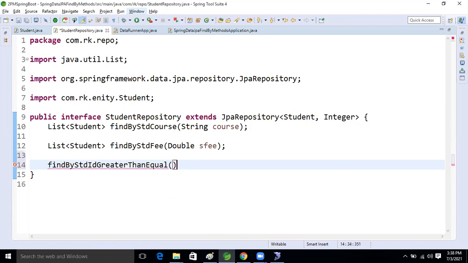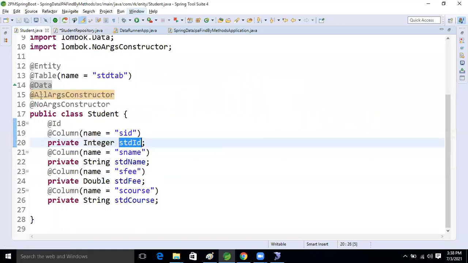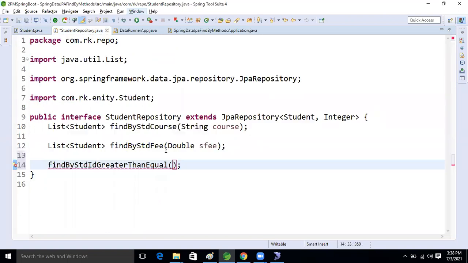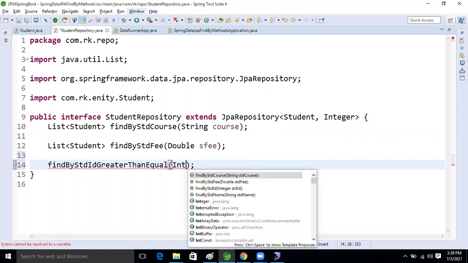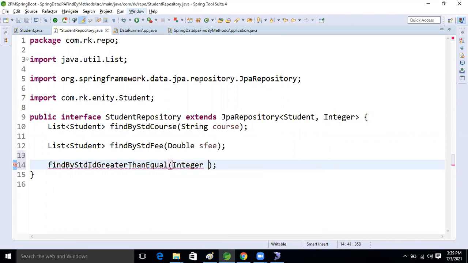Now come to the Student class. What is the return data type we are taking? Integer. That data type Integer will become the argument now. Here we will take Integer sid.